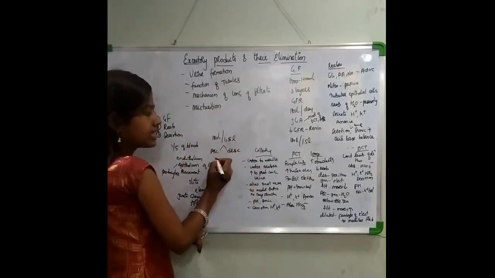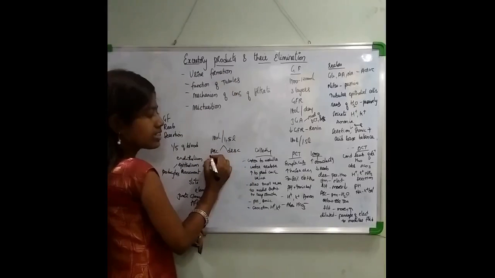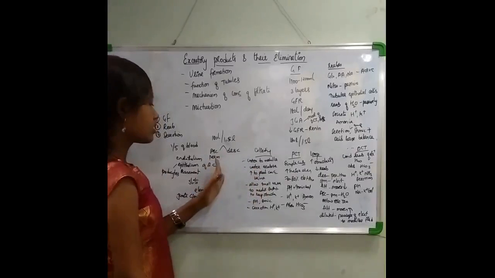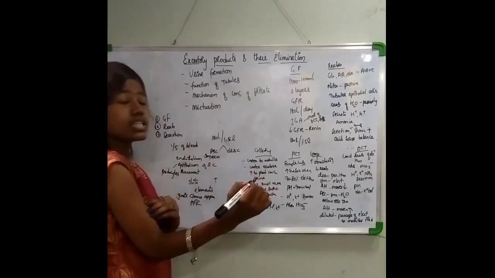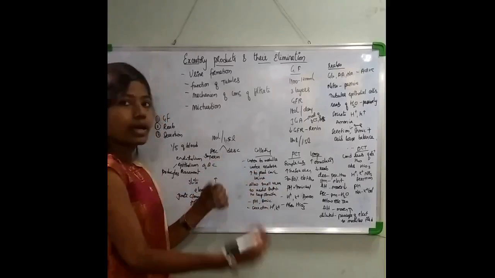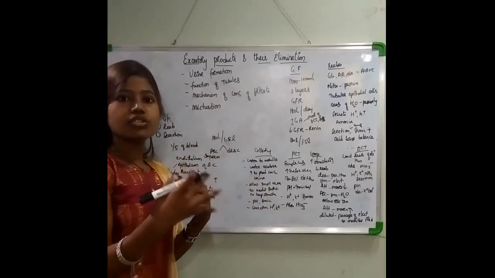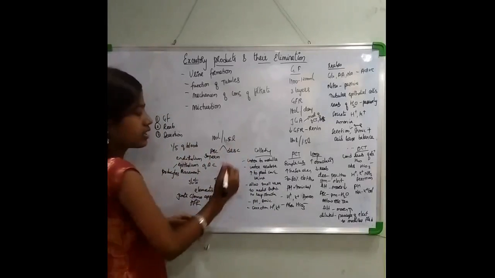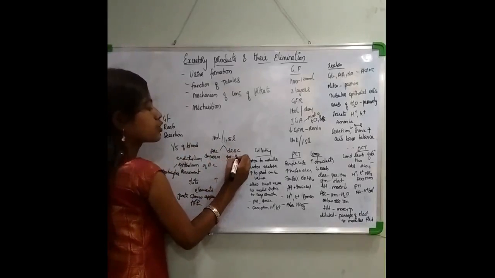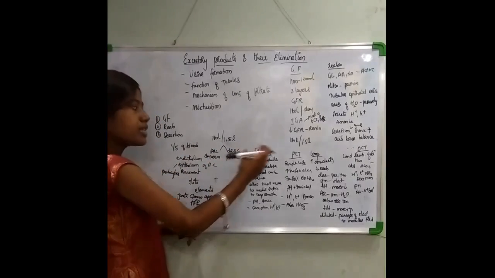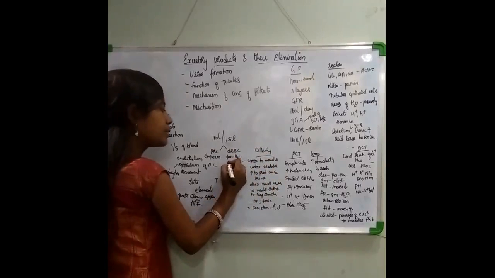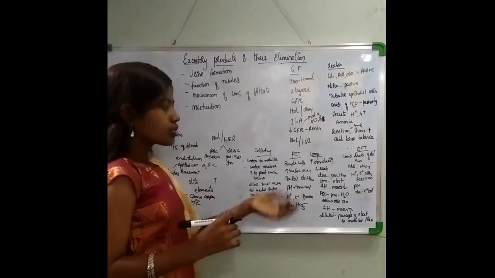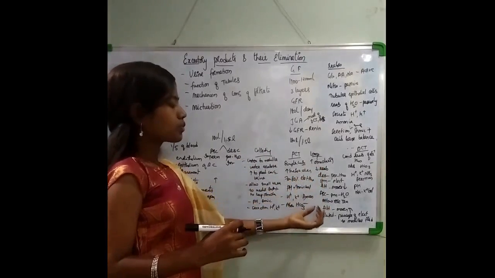So the ascending limb, when I talk about it, is impermeable to H2O. That means it will not allow the passage of H2O. However, it will allow the passage of certain electrolytes either actively or passively. Okay. Now coming to the descending limb. This is permeable to H2O. Permeable to H2O means this will allow the passage of water, and it is impermeable to electrolytes. So this will not allow electrolytes such as sodium, potassium to pass through. So there is very little reabsorption taking place here.